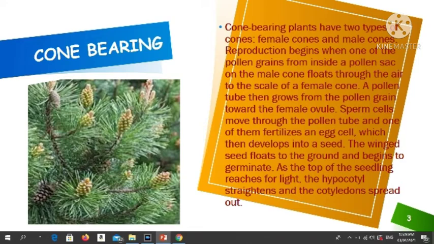Sperm cells move through the pollen tube and one of them fertilizes an egg cell, which then develops into a seed. The winged seeds float to the ground and begin to germinate. As the top of the seedling reaches for light, the hypocotyl straightens and the cotyledons spread out.